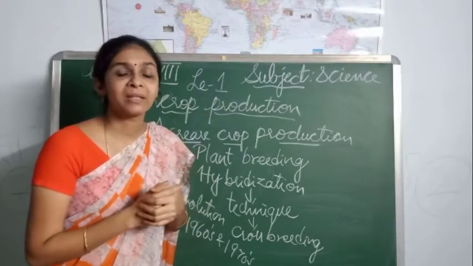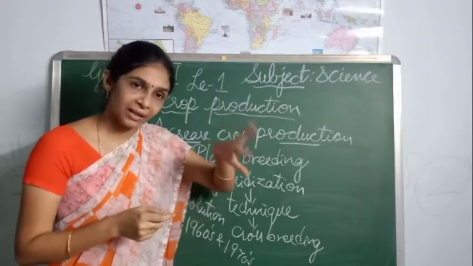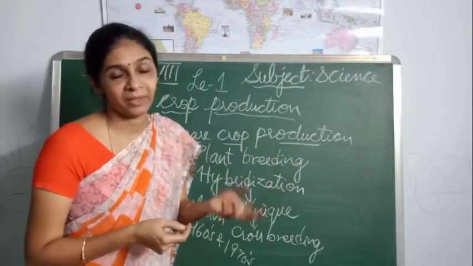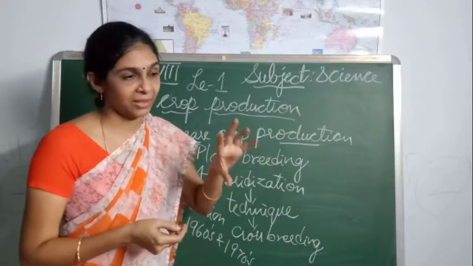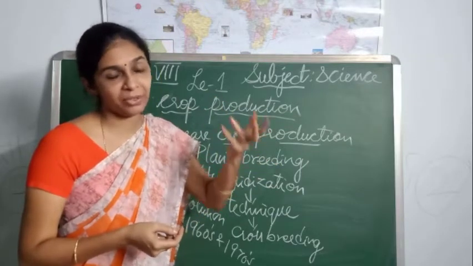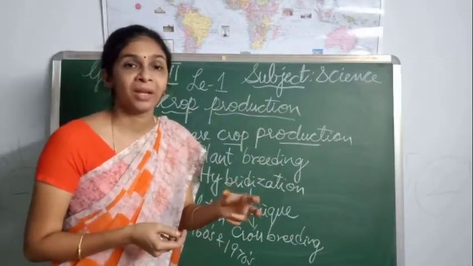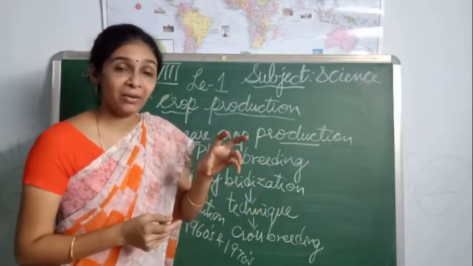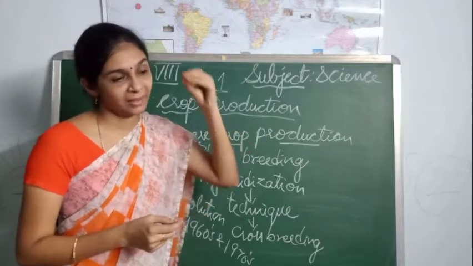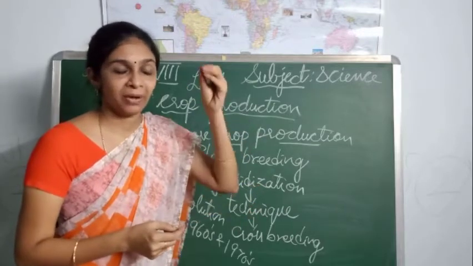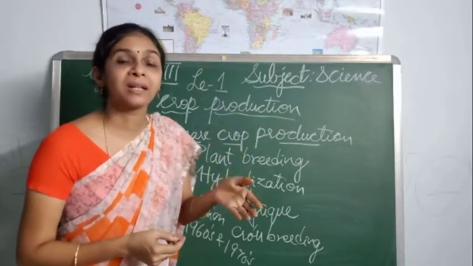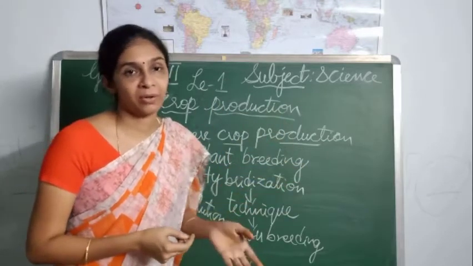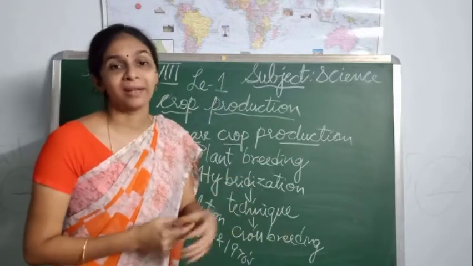So what happens? Only the same variety of new offspring may be developed. Whatever characters are present in that mother plant, the same characters will be found in the offspring also, because of this self-fertilization.